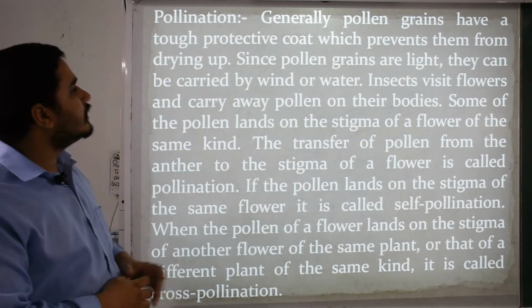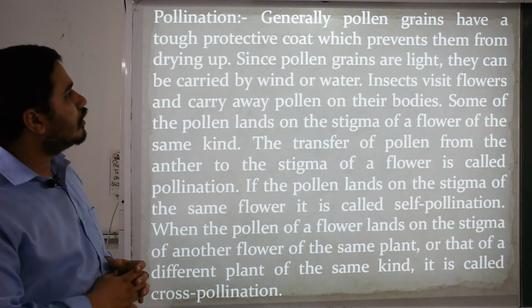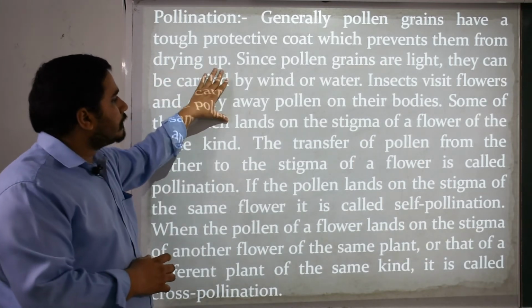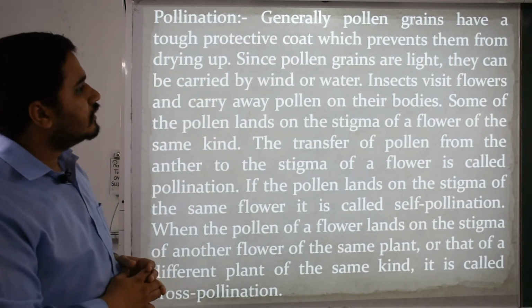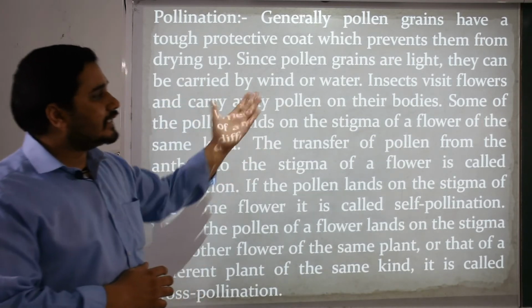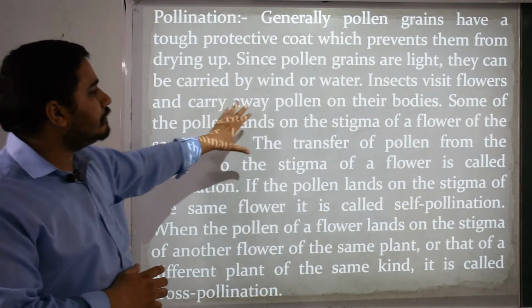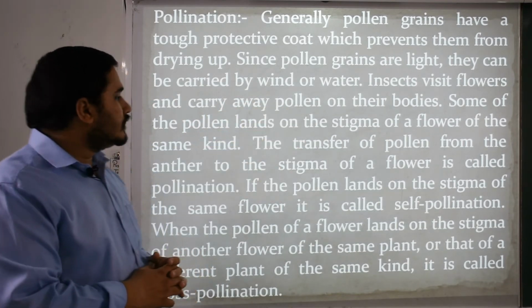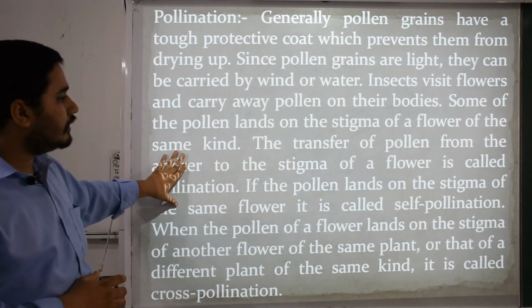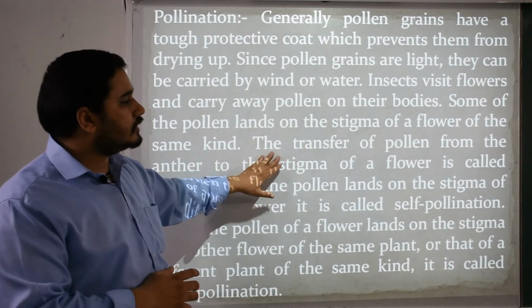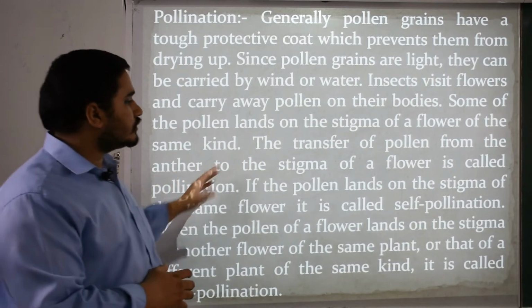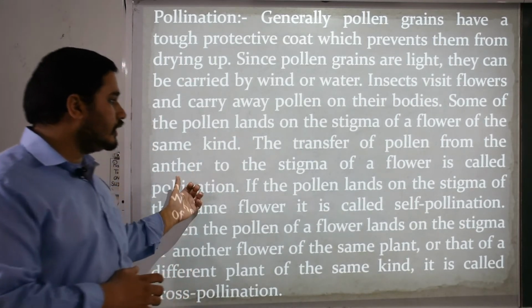Generally, pollen grains have a tough protective coat which prevents them from drying up. Since pollen grains are light, they can be carried by wind or water. Insects visit flowers and carry away pollen on their bodies. Some of the pollen lands on the stigma of a flower of the same kind. The transfer of pollen from the anther to the stigma of a flower is called pollination. So the definition should be clear here about pollination.